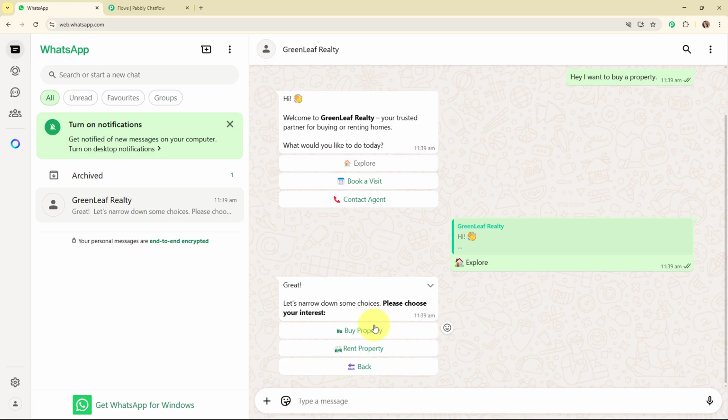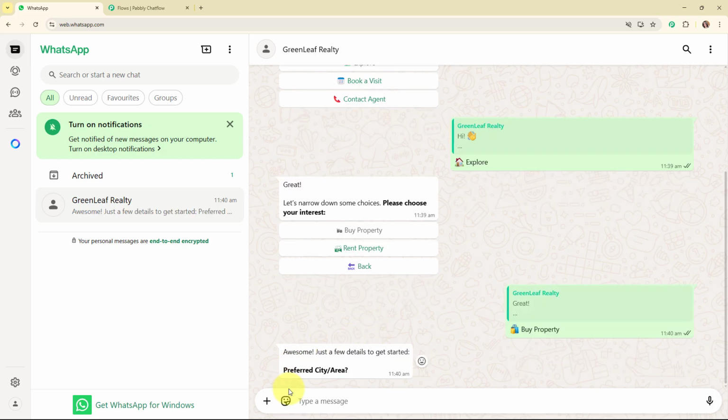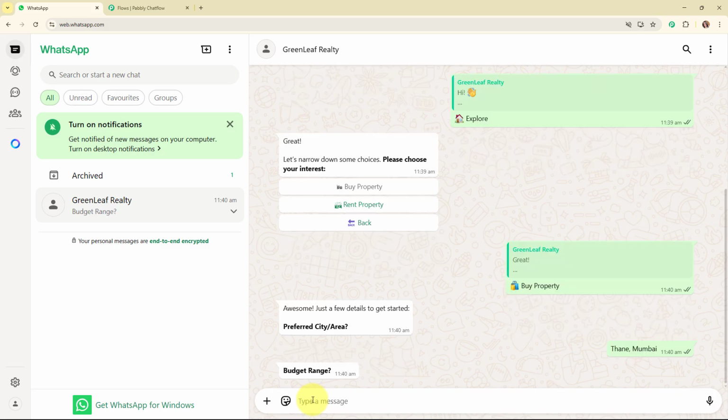Please choose your interest. So here we can choose the interest as buy a property, rent a property or back. So I'm going to select buy a property. And then it says awesome, just a few details to get started, preferred city or area. So I'm going to give the city as Thane, Mumbai. It says budget range, so I'm going to give the budget range over here.